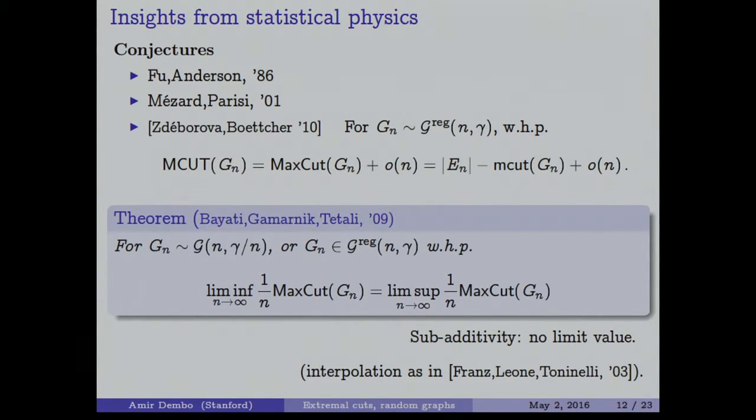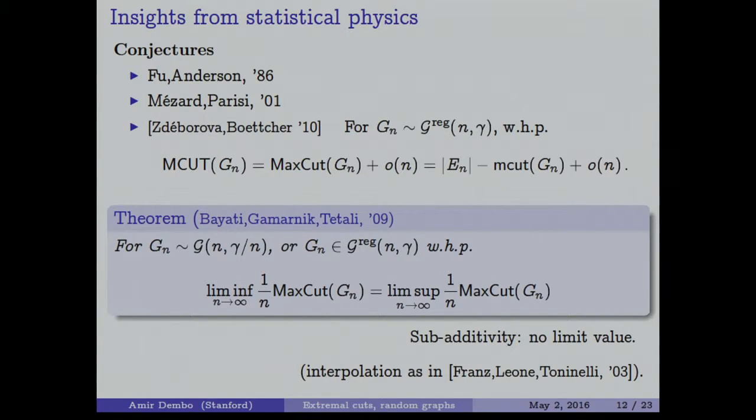Okay, so before we do that, maybe a beginner step will be just to conclude or to verify that if we take the value of these problems and we divide by n, we will actually have a limit. You know, not even commit on the limit, just say that there is a limit. That might be useful attempt for mathematicians. And indeed, in 2009, a paper of Bayati, Gamarnik, and Tetali very nicely proved that for Erdos-Renyi graph or for the gamma regular graph, with high probability, the max cut will have a limit. That is, the lim inf 1 over n, the value, equal to the lim sup 1 over n, the value.